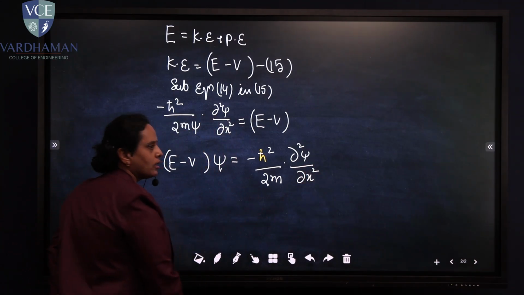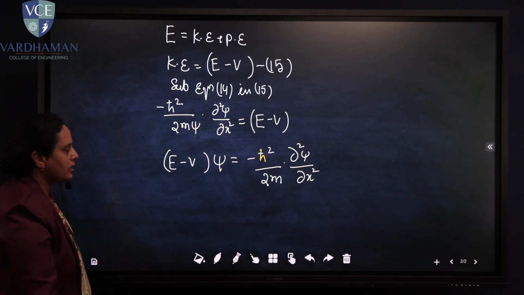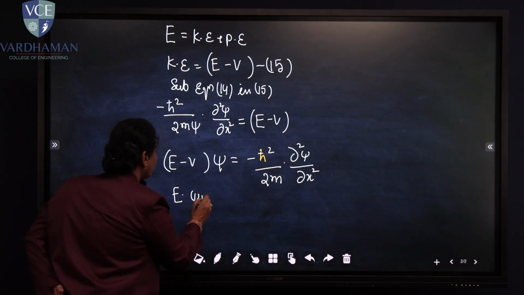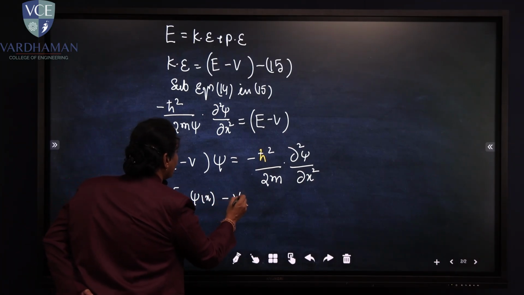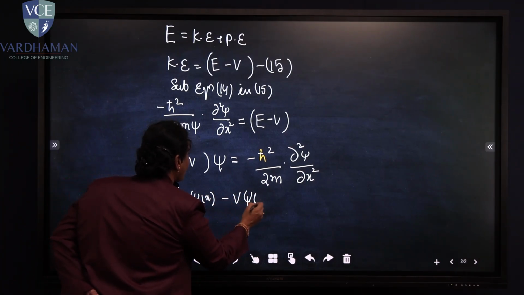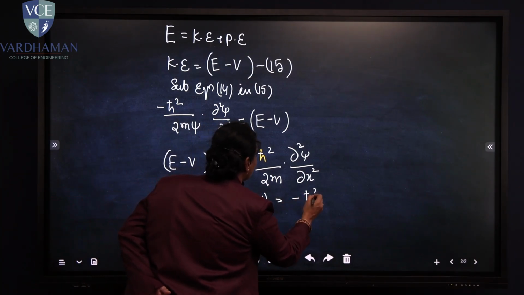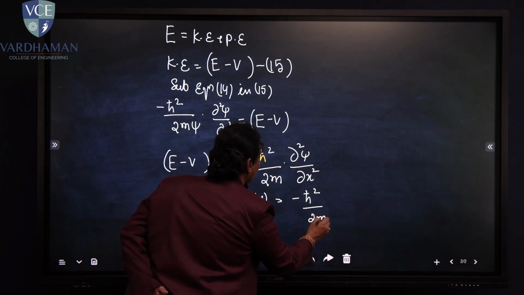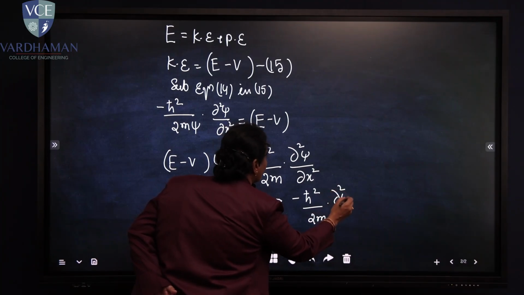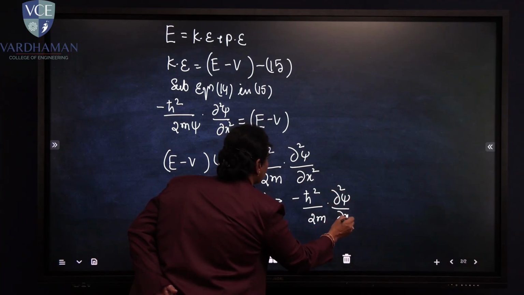Or else the same can be written as E into psi of x minus V into psi of x is equal to minus h bar square by 2m into dou square psi by dou x square.